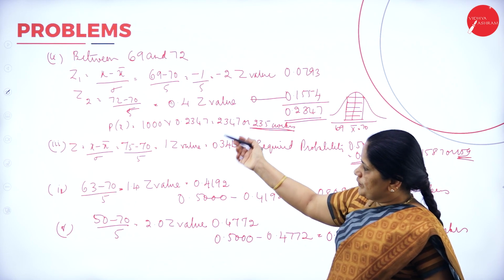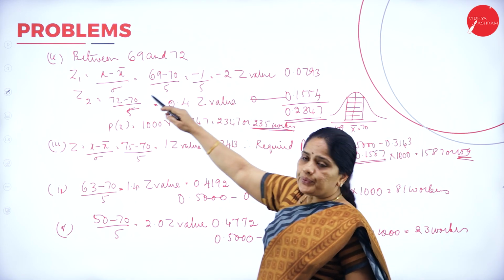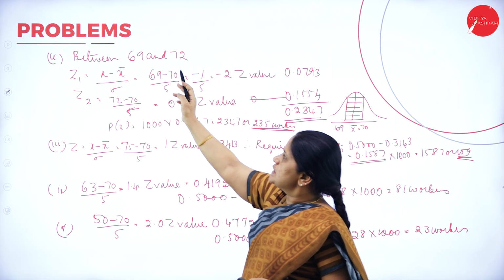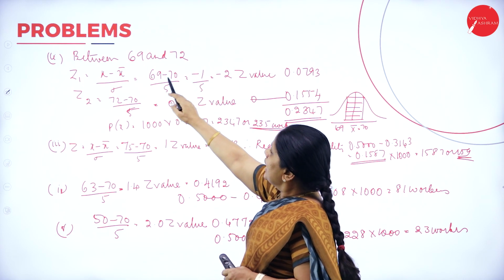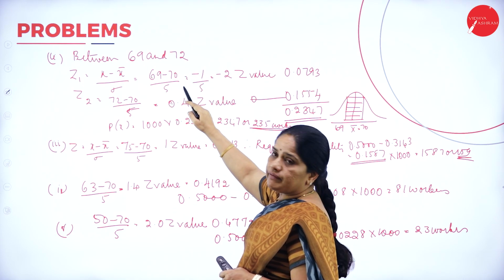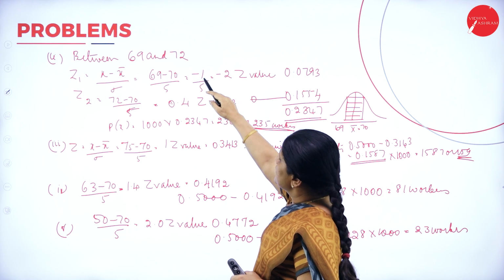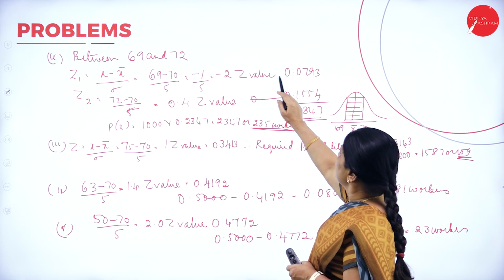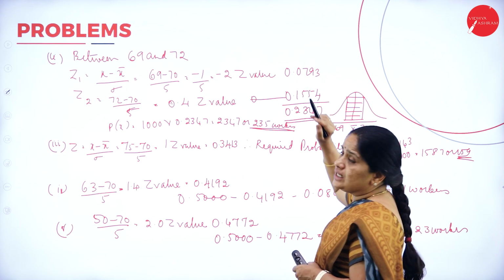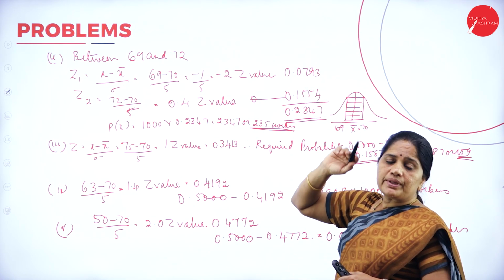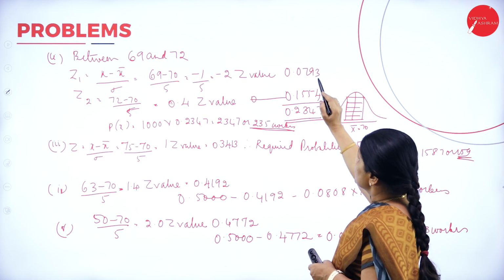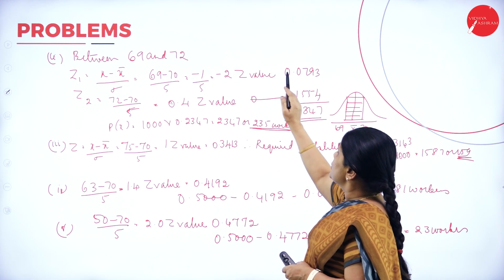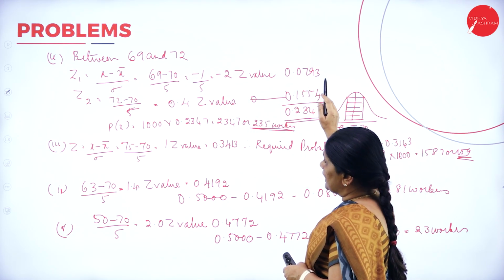Now, here we have the probability of having wages between 69 and 72. I take 69 minus 70 divided by 5, and I get minus 1 divided by 5, so minus 0.2. The Z value means 0.0793; we have to find the values from the normal distribution table. So I get the value for minus 0.2 as 0.0793.